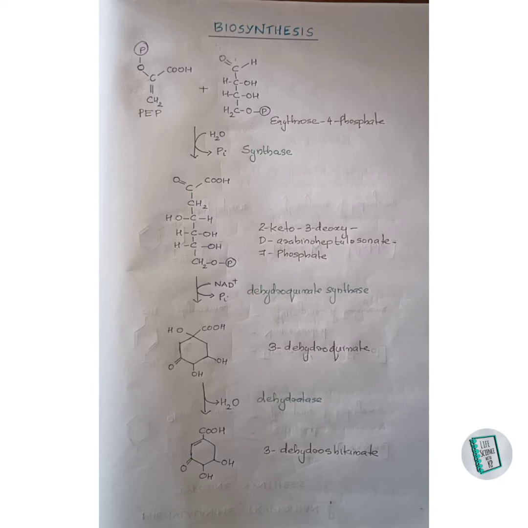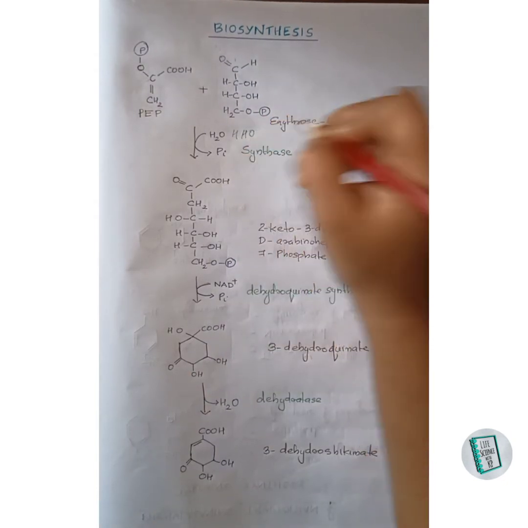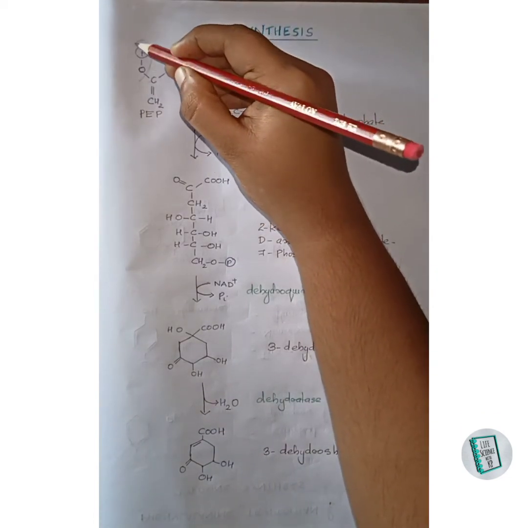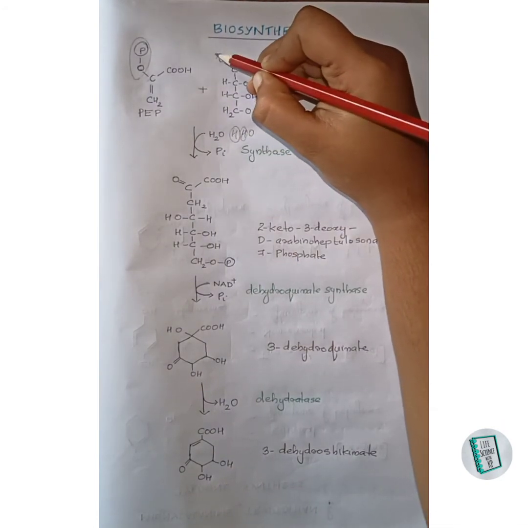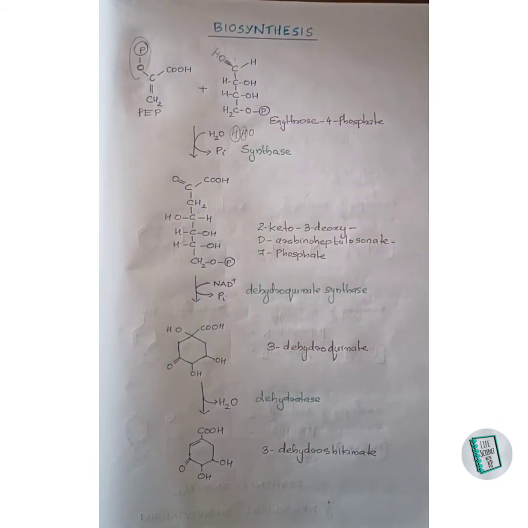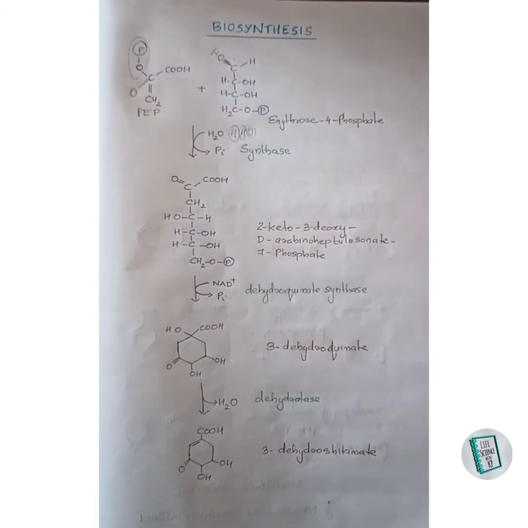The first step is the condensation of phosphoenol pyruvate with erythrose 4-phosphate to form 2-keto-3-deoxy-D-arabinoheptulosonate 7-phosphate along with the hydrolysis of the phosphate group. So if you look here, this water molecule can be split into H, H and O. One of the hydrogens of the water molecule gets removed with this phosphate group, and this hydrogen of the water molecule attaches with this oxygen and forms OH there, and a single bond results between this carbon and this oxygen. The remaining oxygen binds with this carbon and forms a bond there.